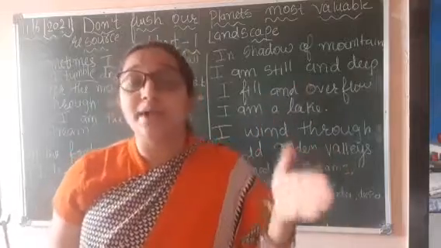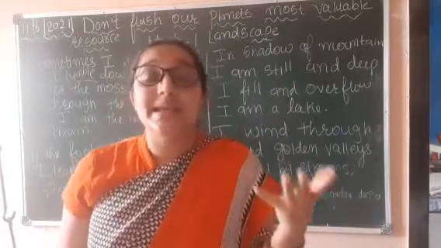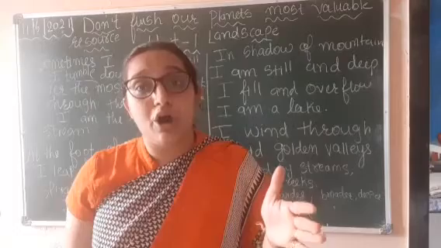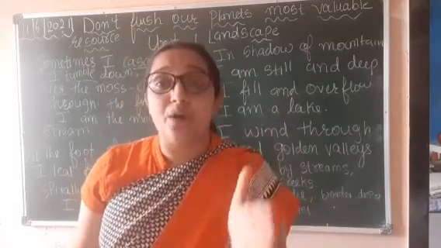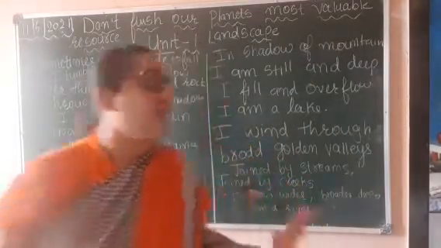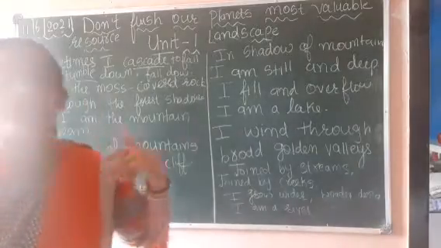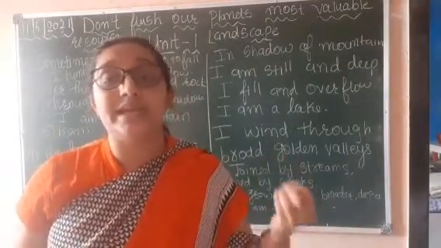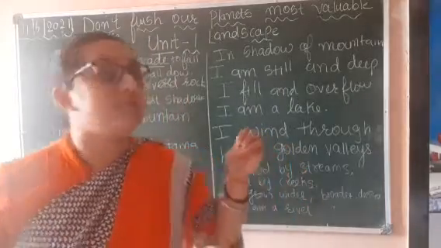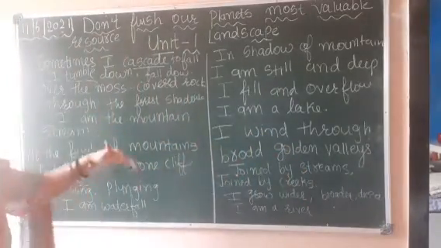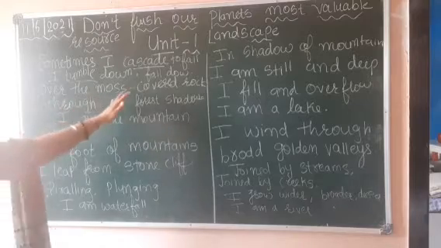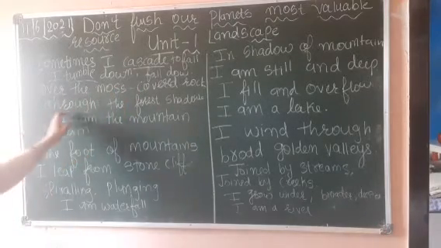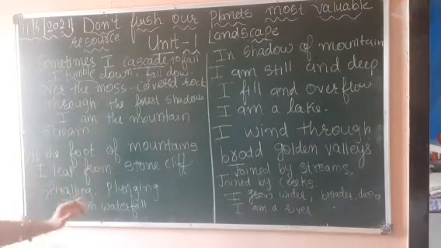In this way, the poet is trying to explain to us different forms of water. First, they talked about rain. Now they are talking about mountain stream. Students, mountain stream falls in a large amount over the moss covered rock through the forest shadow.